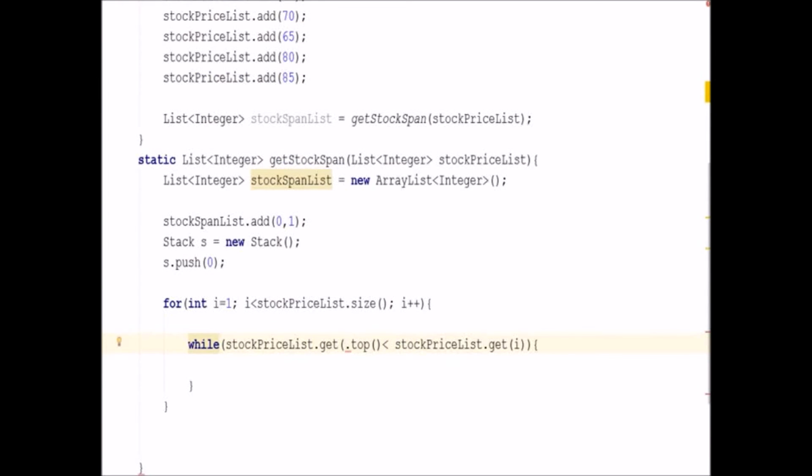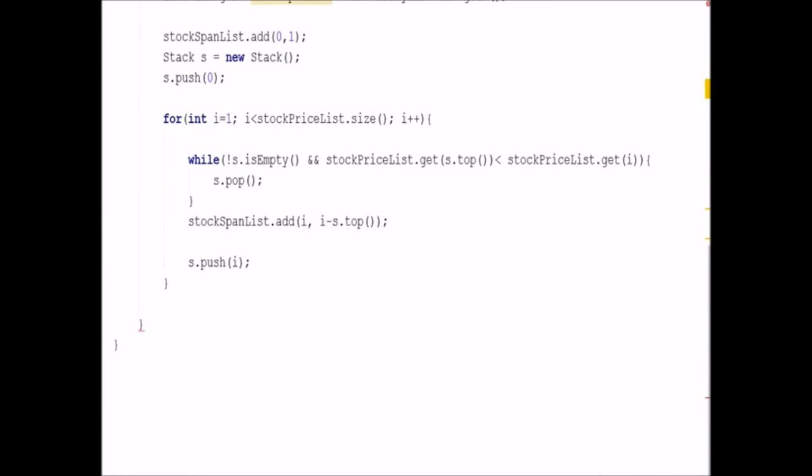So we check if the stock price of the day on the top of the stack is less than the stock price of the current day, then we pop that day from the stack. So we do stack dot pop, which means we are popping the element which has a lesser price than the current day's price. We keep popping elements from the stack until either the stack is empty or the stock price on the top of the stack is greater than the stock price of the current day. When we have finished doing that, we will calculate the span.